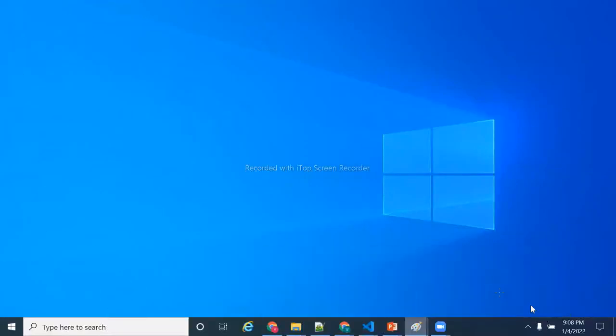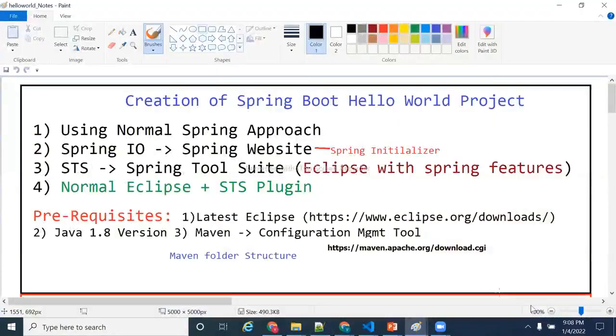Okay, right. How many ways we can create a Spring Boot project? As I mentioned in Spring versus Spring Boot, we no need to write any configuration. We no need to take care of any installation or any deployment. The developer's only responsibility is to work on the development effort.